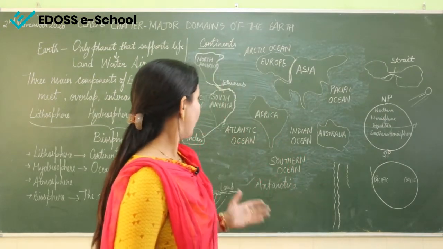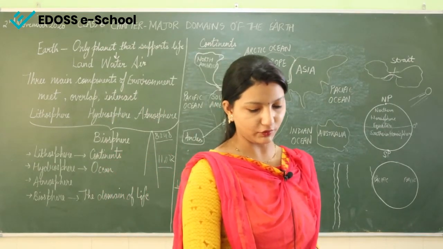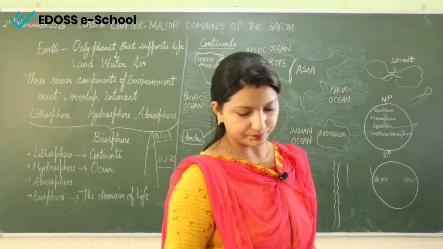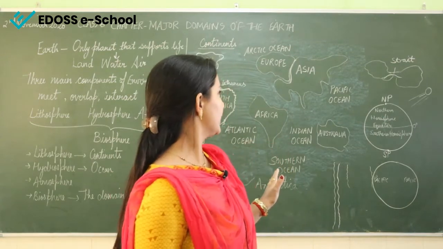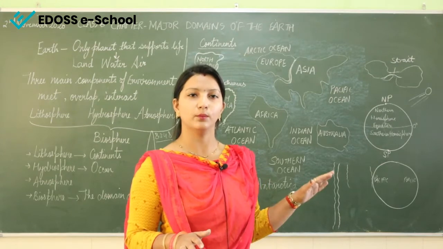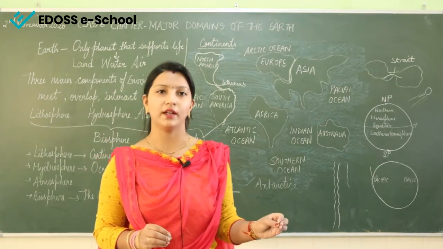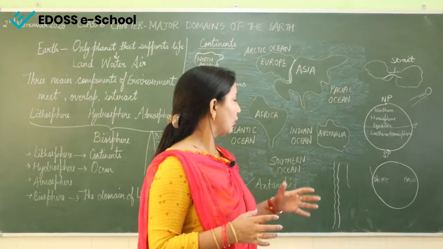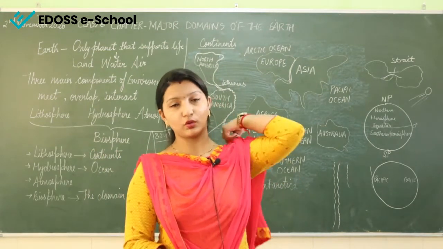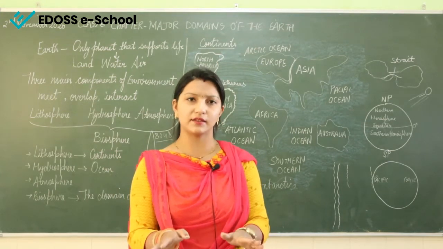Now what are these oceans? They are large water bodies. Oceans are the major part of the hydrosphere, and the ocean water is always moving. It is not still water, it is always moving. There are rivers, and there are places where you can also find still water, and it is not always that you will come to know that the water is moving. Sometimes you don't come to know. We think that the water is still.